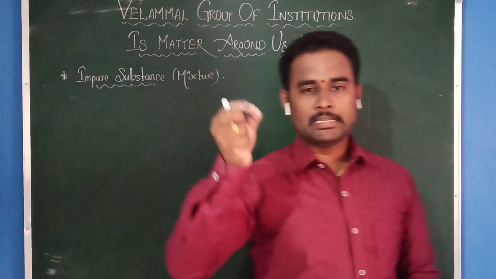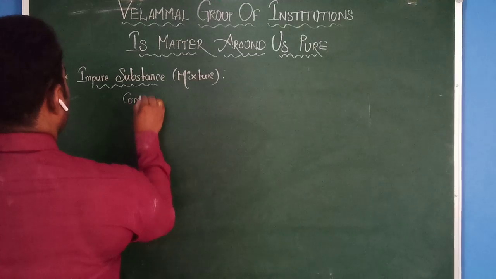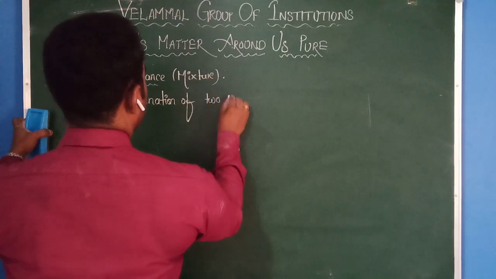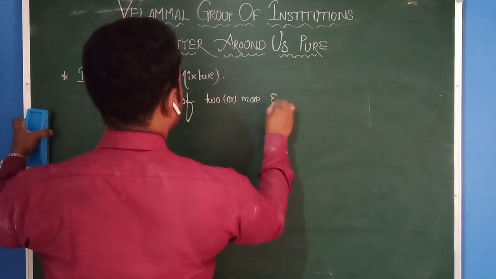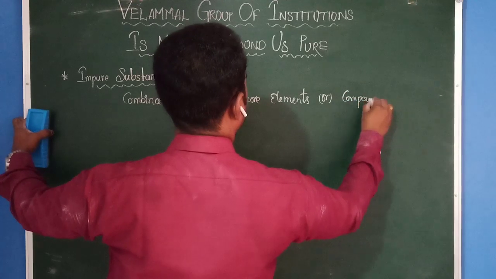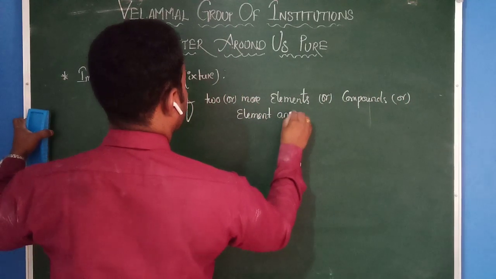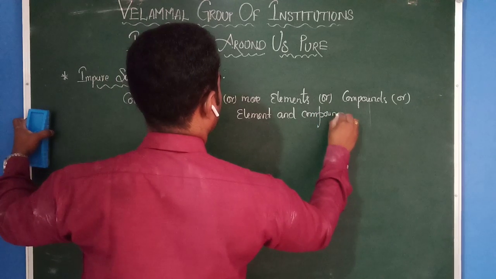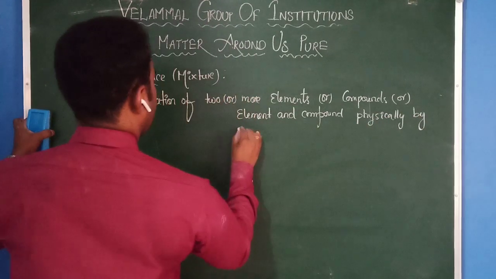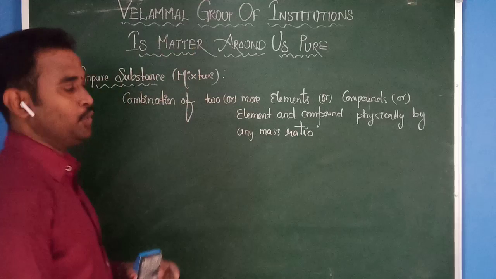That means a mixture is a combination of two or more elements or compounds or element and compound, physically, by any mass ratio. Very important, this word: any mass ratio.